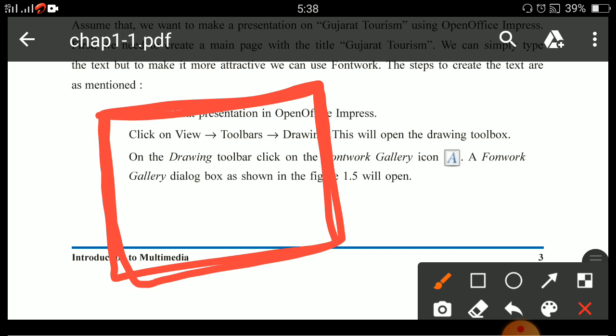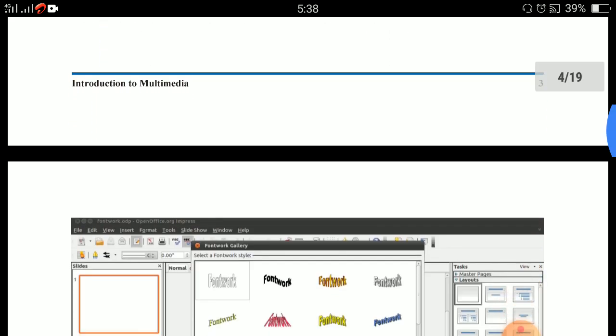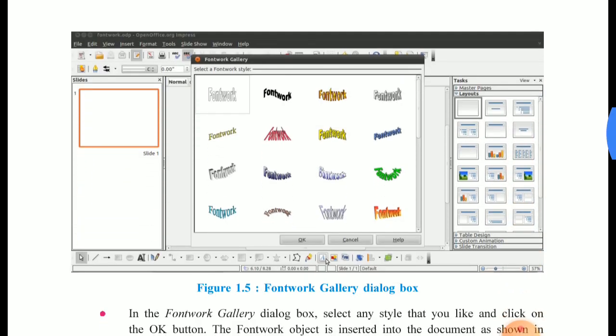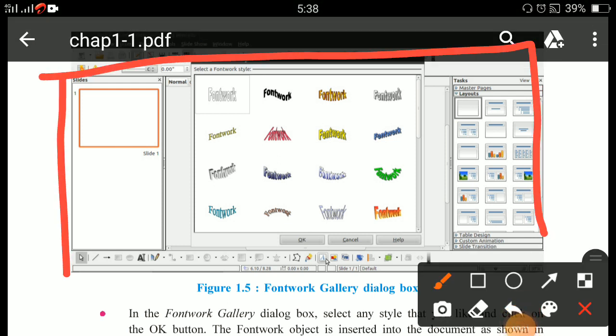In that dialog box, either you can click on the Fontwork Gallery icon here, or you directly click on Fontwork Gallery. So whenever you click on Fontwork Gallery, this dialog box opens.